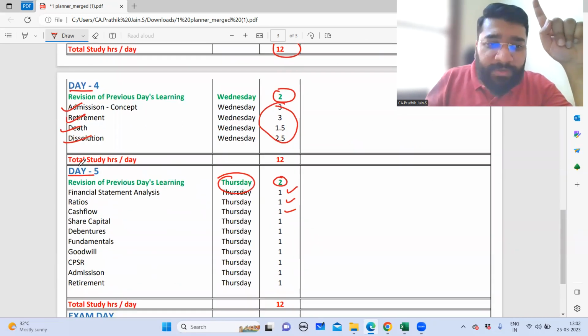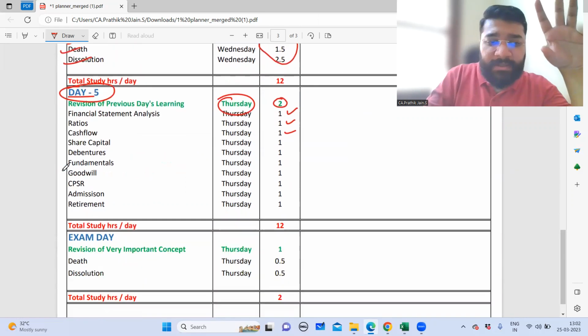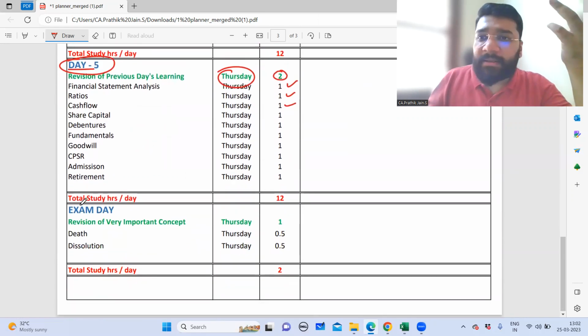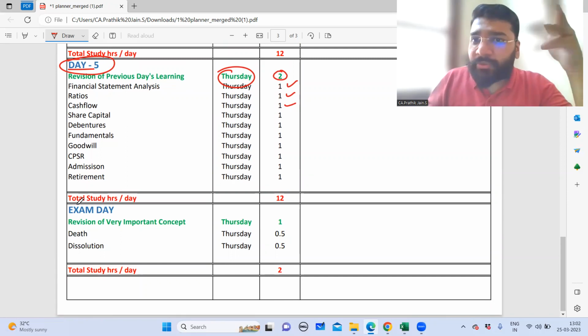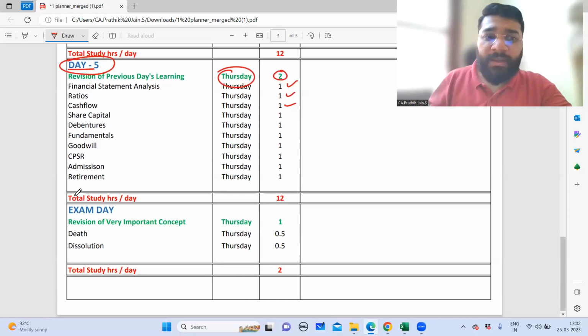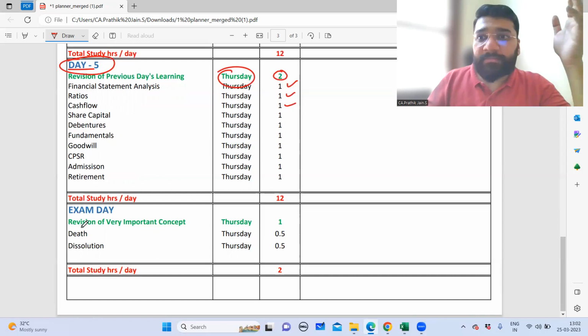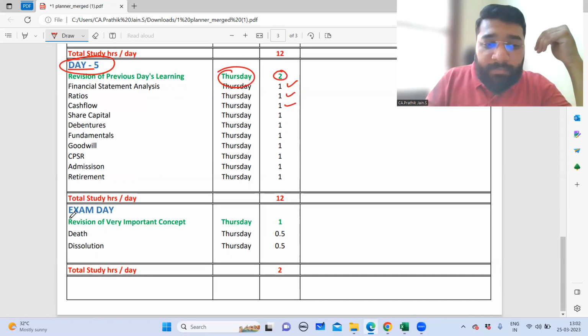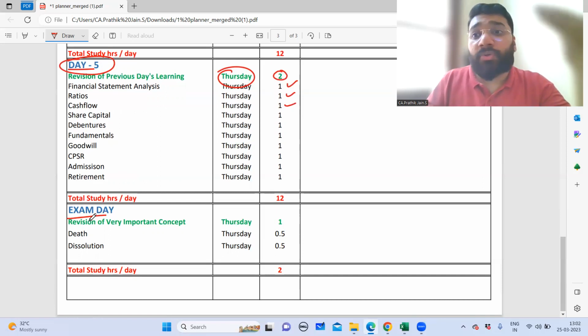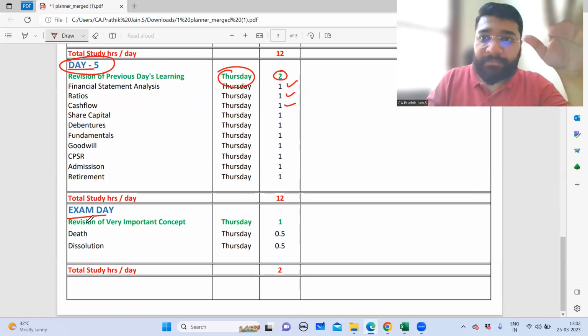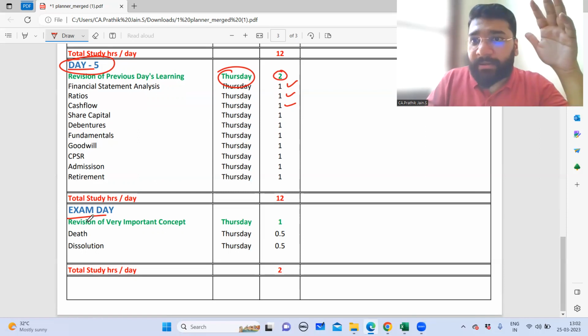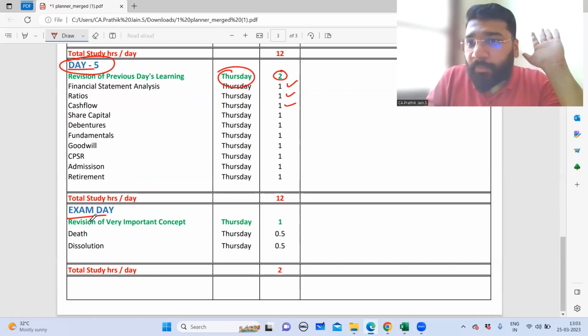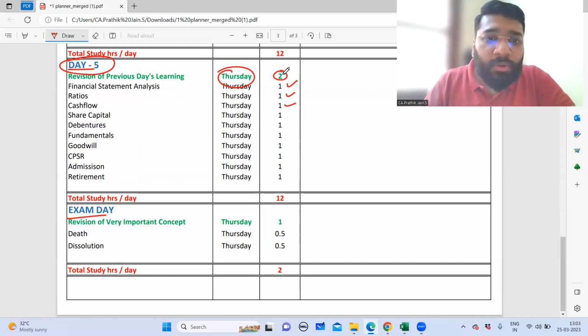Now, why this revision on day 5 is important, guys, please understand. On the exam day, you have to be in the center by 9 o'clock, so you will roughly have only 2 to 3 hours that day. In those 3 hours, you cannot revise everything. And since you're starting from day 0, there are a lot of concepts that you might forget. So it is very important that one day before the exam, whatever you have studied from day 0 to day 4, if you recollect it once, it will be better. Everything will stay afresh in your mind, and you'll be confident that, okay, I've done it properly. So that's the reason on day 5, you'll do a quick recap of all the topics very fast, 1 hour, not more than that.